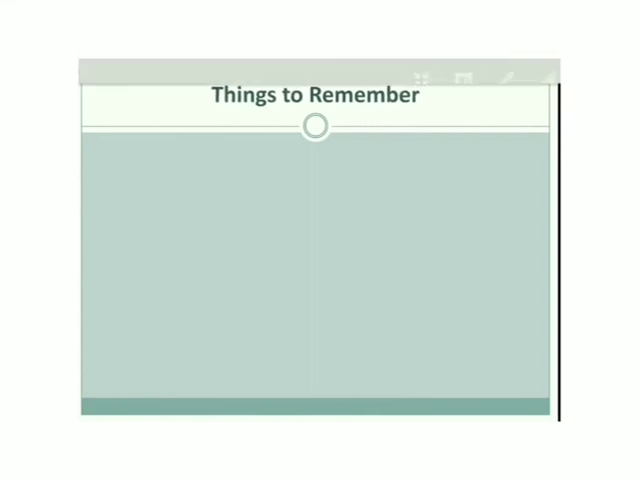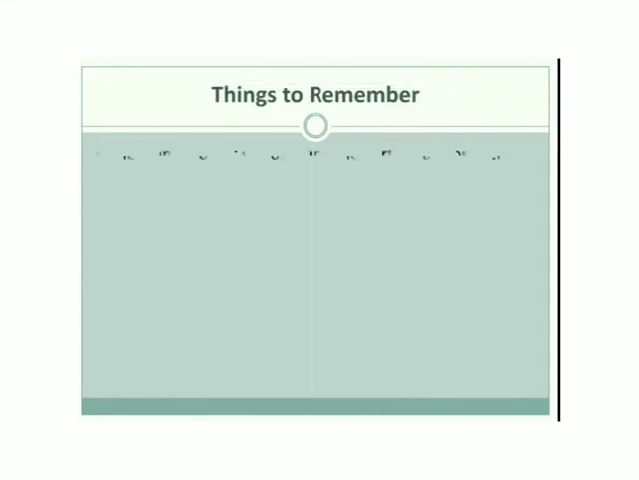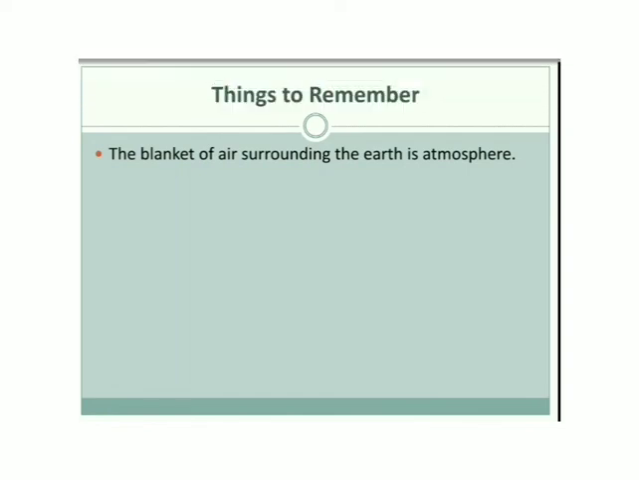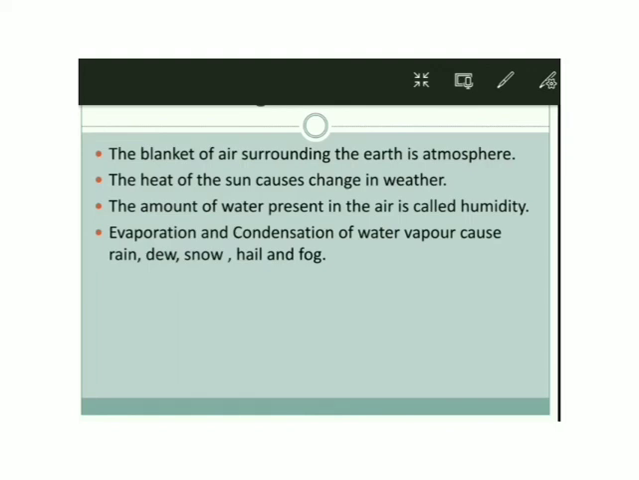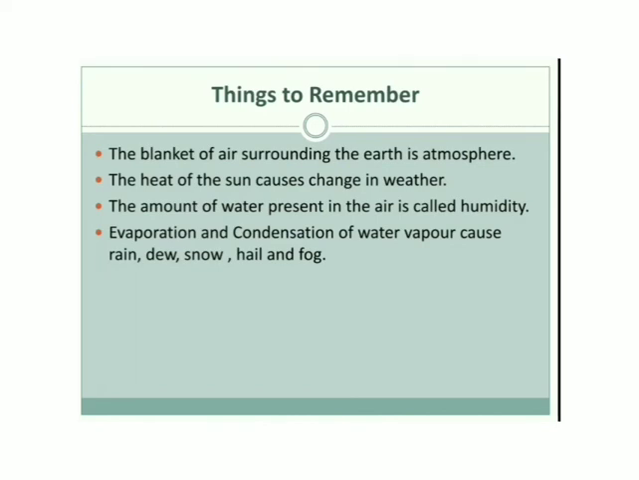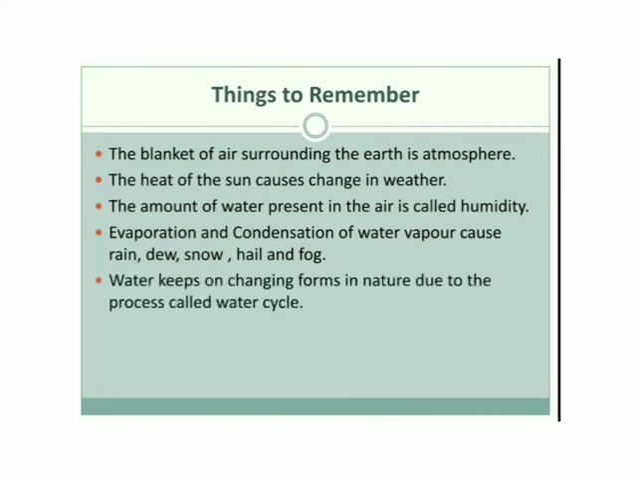So let us revise what we had learned today. The blanket of air surrounding the earth is atmosphere. The heat of the sun causes change in weather. The amount of water present in the air is called humidity. Evaporation and condensation of water vapor cause rain, dew, snow, hail and fog. And water keeps on changing forms in nature due to the process called water cycle. Thank you and have a nice day.